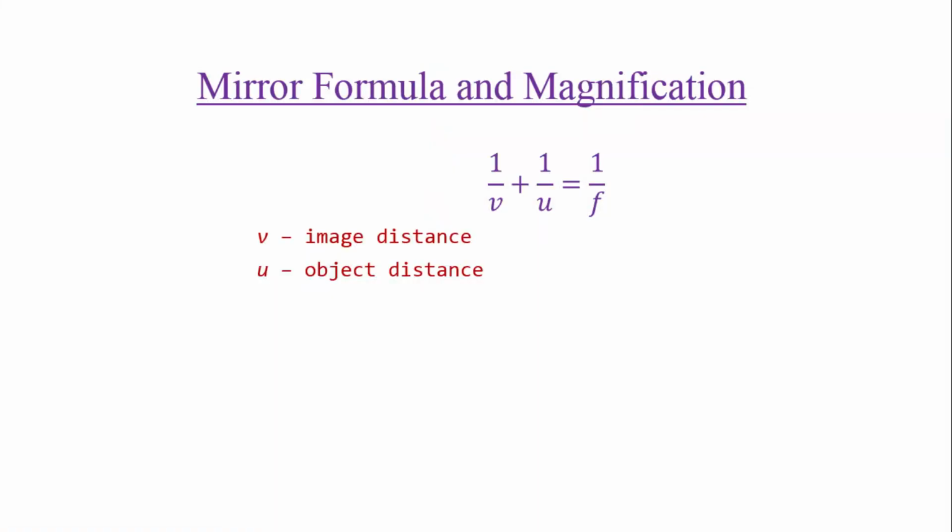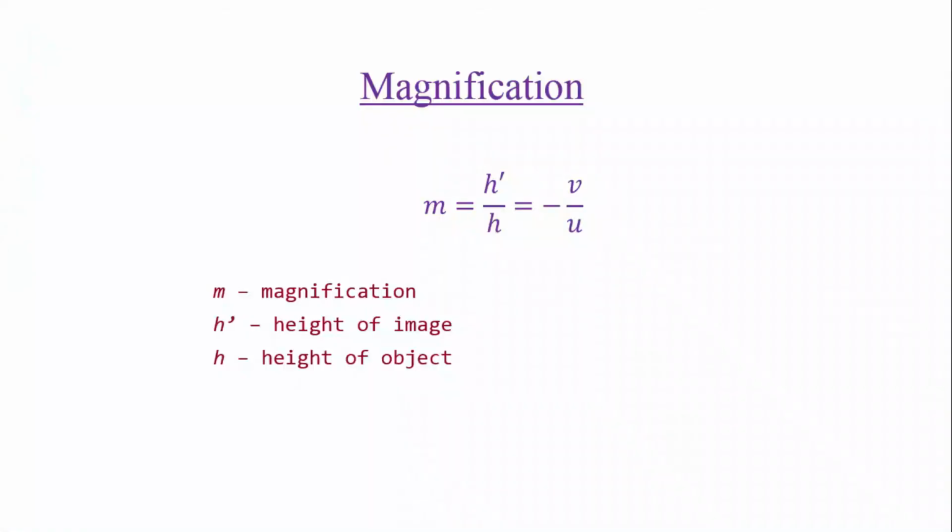The mirror formula relates the object distance, image distance, and focal length of the spherical mirror: 1/v + 1/u = 1/f. Here v, u, and f are the image distance, object distance, and focal length respectively. The magnification of a mirror is defined as the ratio of the height of the image to the height of the object, which comes out to be -v/u for mirrors. Thank you.